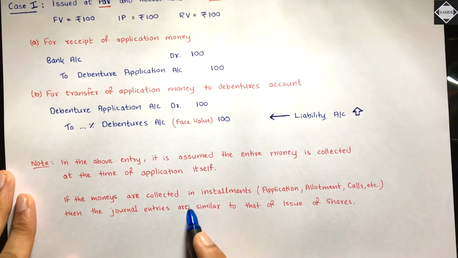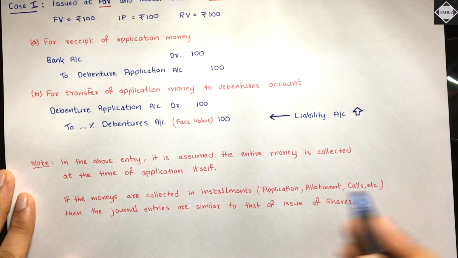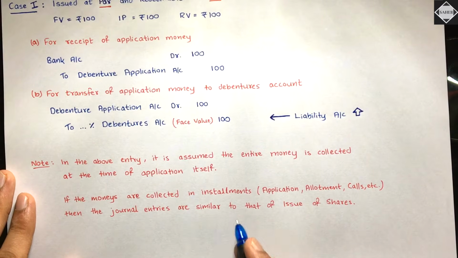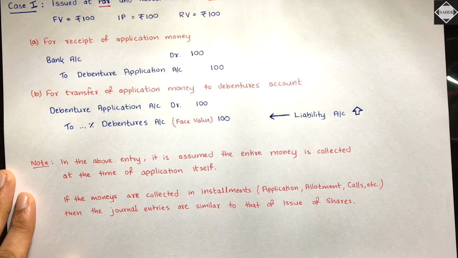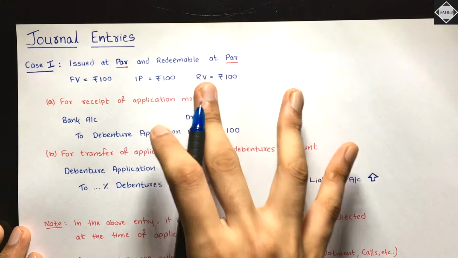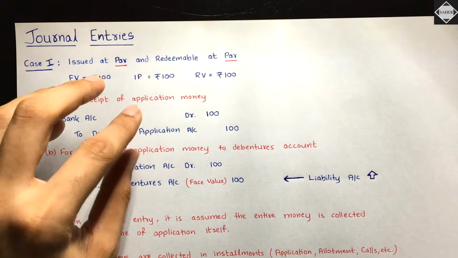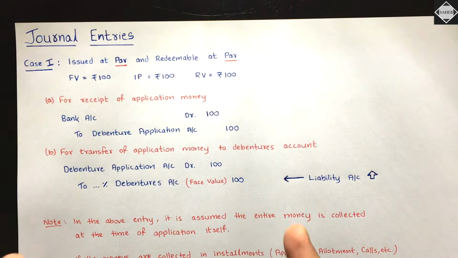If the monies are collected in installments, application, allotment, calls, etc., then the journal entries are similar to that of issue of shares, and we'll see that while solving the problems. Don't worry. Here we are just understanding the concept. Understanding the concept is very important. So this was the case 1, really simple and straightforward. Application money received, and then application money has been transferred to the liability account. Is that clear? Easy.